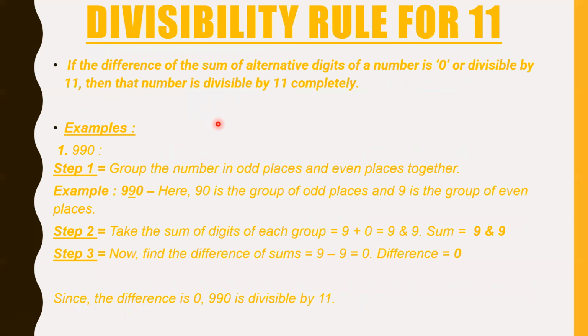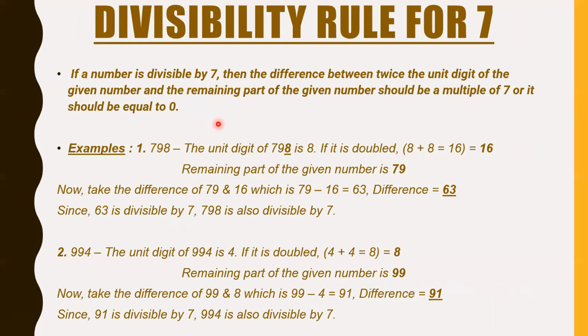Very carefully we have to learn, because I have only given one example here, but there are steps to solve this. In seventh one also, if I take you to the slide of seventh, these are the steps. In example one, the example takes 4 lines. These 4 lines are the steps. First we have to take the unit digit, then we have to double it, then we have to take the remaining part, then we have to take the difference of both, and then we have to check whether the difference is divisible, so the number is divisible, and then we have to write the final statement.